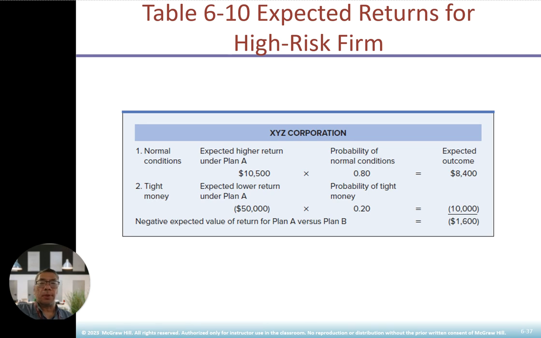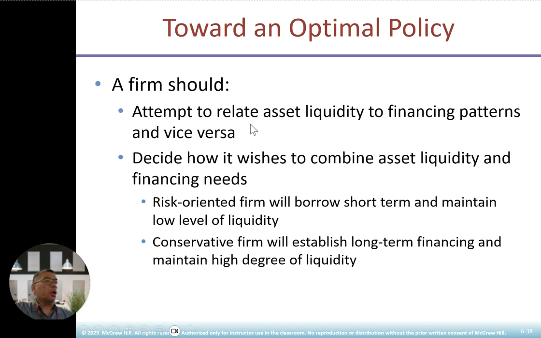The firm should also relate asset liquidity to its financing pattern and vice versa. A firm that wishes to combine asset liquidity and financing need: a risk-oriented firm will borrow short-term and maintain a low level of liquidity. A conservative firm will always establish long-term financing and maintain a high degree of liquidity. Again, the key part is cash flow, required to make sure you are always a going concern.